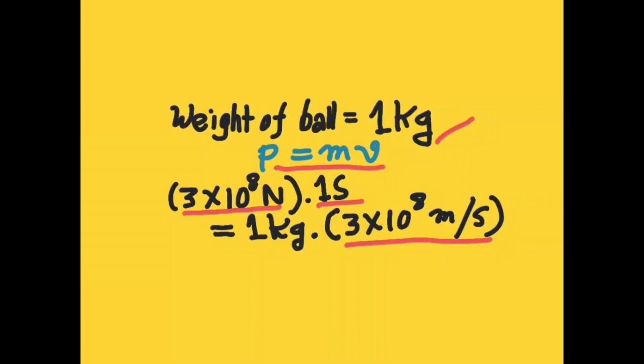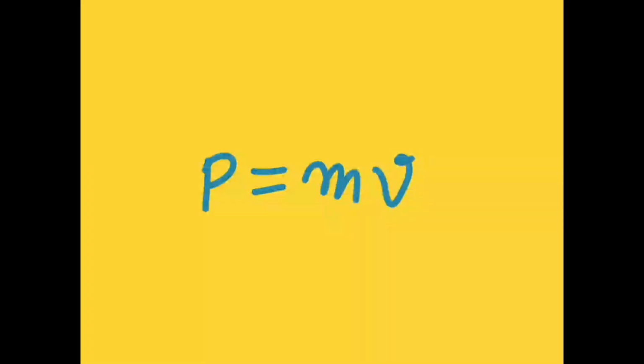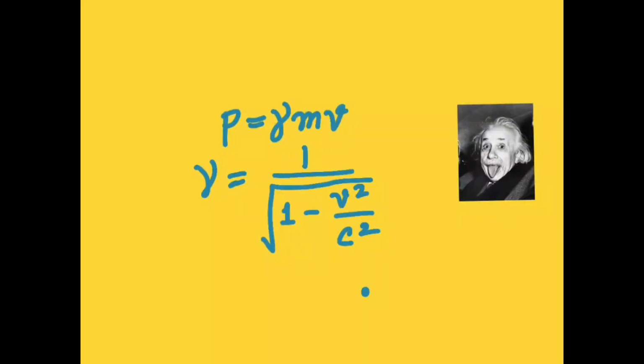Now see, if the force is more than this value, the velocity will definitely be more than this value, that is more than the velocity of light. But to go beyond the speed of light is impossible and against the law of nature. So the P equals mv equation does not stand right in here. So what will be the right equation here? Well, Einstein said that the right equation will be P equals gamma mv. Gamma is the Lorentz factor, which is 1 divided by square root of 1 minus v square by c square, where v is the speed of the object and c is the speed of light.